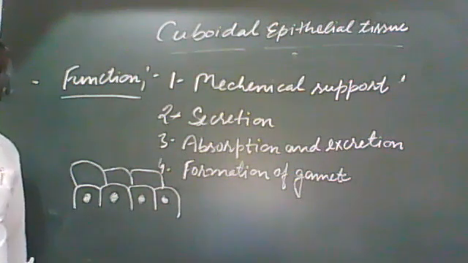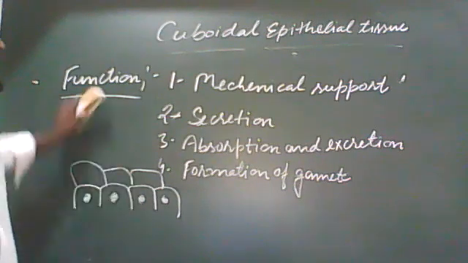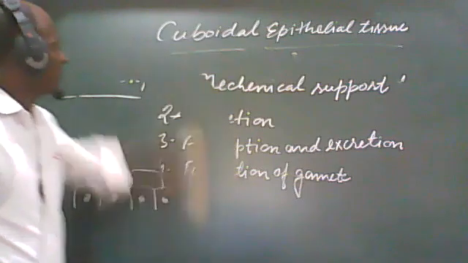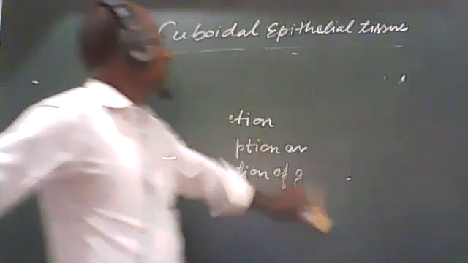Okay, now we have to discuss the other type of epithelial tissue, that is columnar epithelial tissue or columnar epithelium.